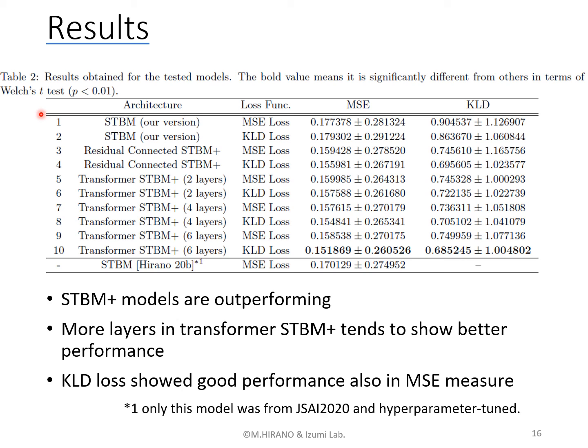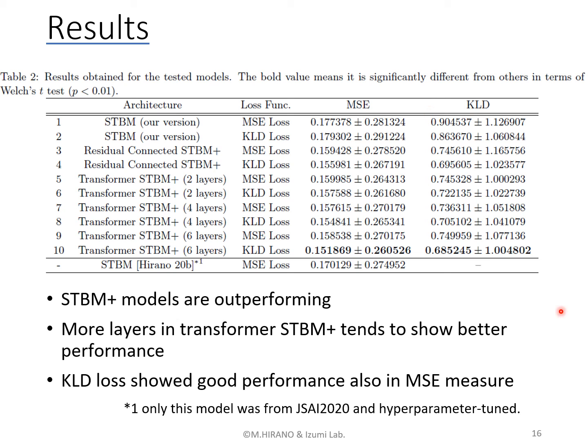This is all the result. Each number means the mean and standard deviation. For example, the first row shows the STBM model trained by MSE loss has 0.177 mean of MSE and 0.904 KLD.